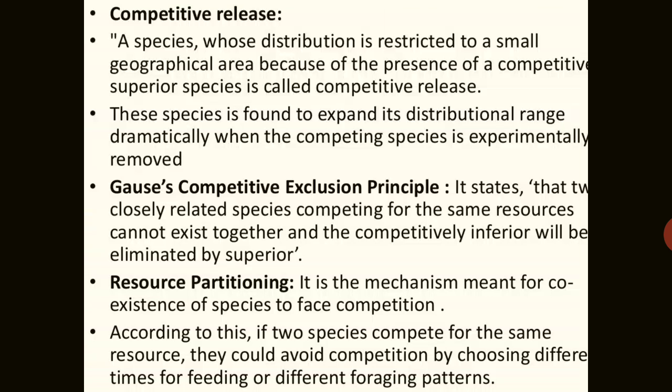Sometimes resource partitioning is also the reason for that. It is the mechanism meant for the coexistence of species facing competition. According to this, if two species compete for the same resources, they could sometimes avoid the competition by choosing different times for feeding. If they choose different types of feeding, there is no competition between them, or sometimes different foraging patterns are also found.